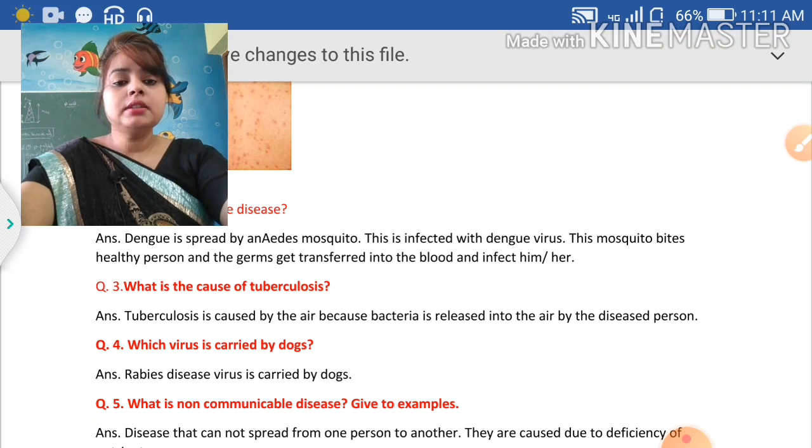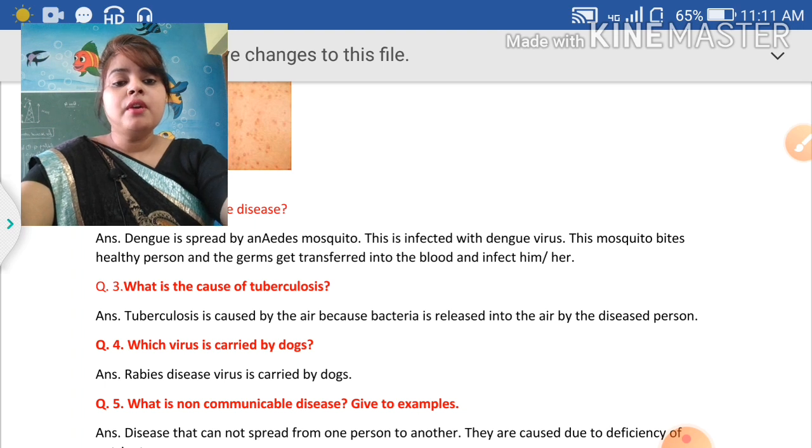Next question is, what is the cause of tuberculosis? Means how is tuberculosis caused? Tuberculosis is an airborne disease, and the bacteria is released into the air by the diseased person when they sneeze, when they cough, or their stuff.